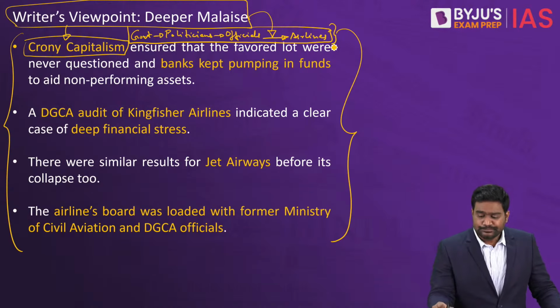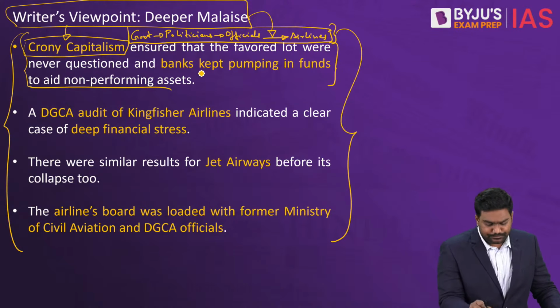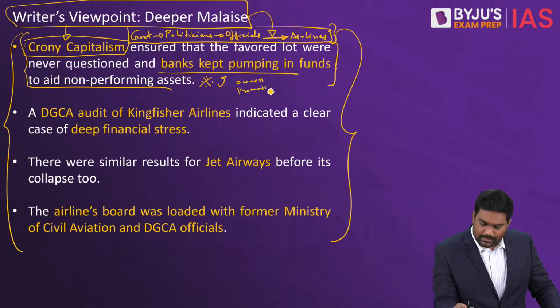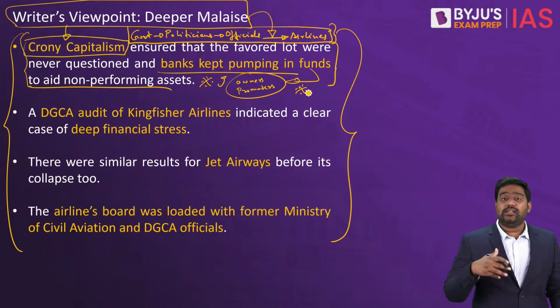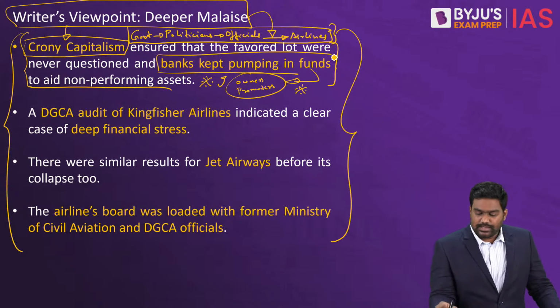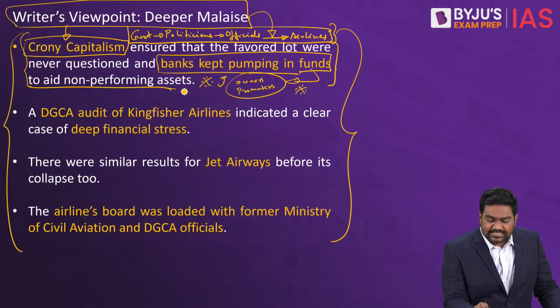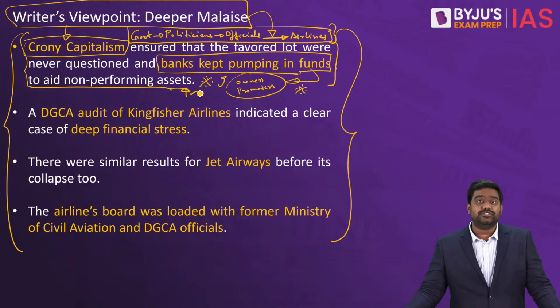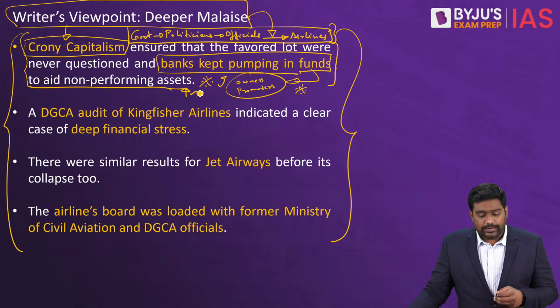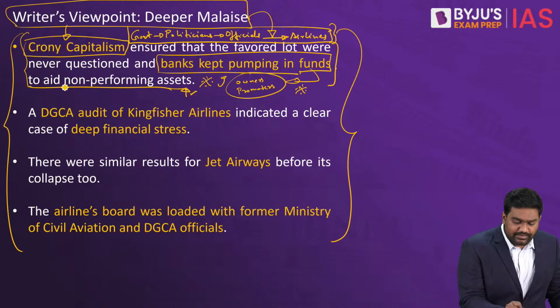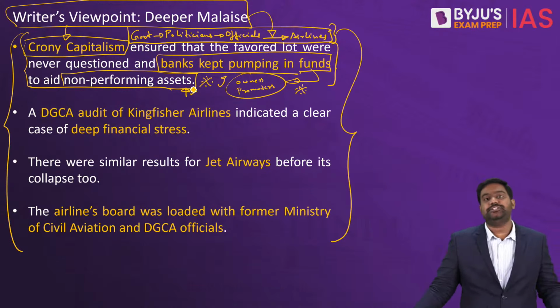He says that rich and influential owners and promoters are backed by government officials and politicians and ministers, and they are given a favorable treatment as far as giving permits and licenses are concerned. Government encourages banks as well to keep funding these airlines which are favored by the government. And even if the financial records are not good enough, the banks end up giving loans and eventually they turn out to be non-performing assets.